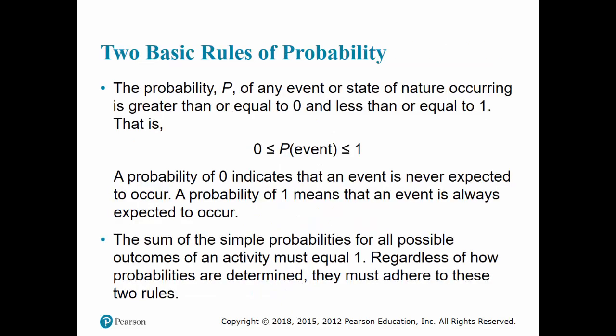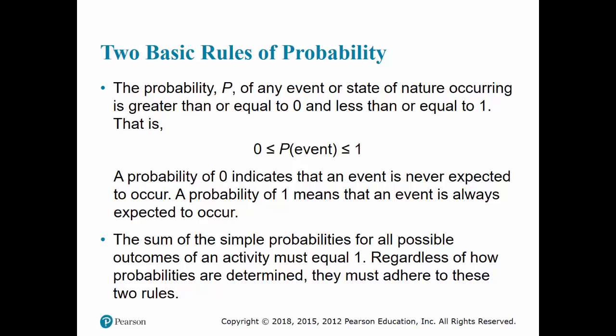Okay, so there are two basic rules for probability of an event. The first basic rule is that probability is a number between 0 and 1. Okay, and the value 0 and the value 1 represent certainty.